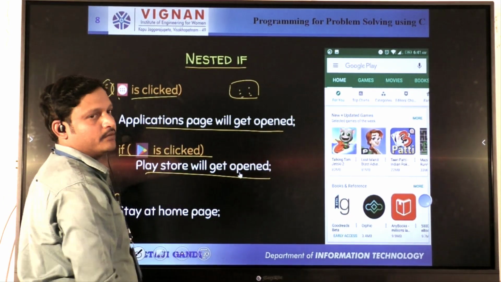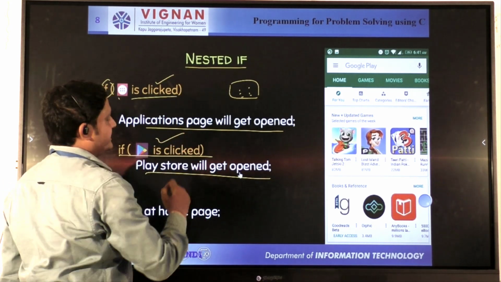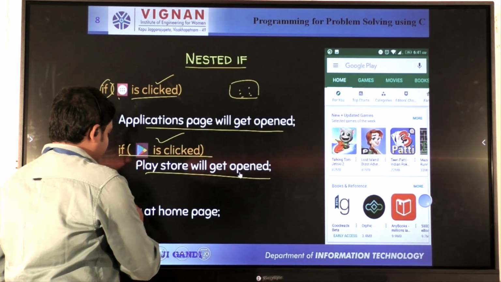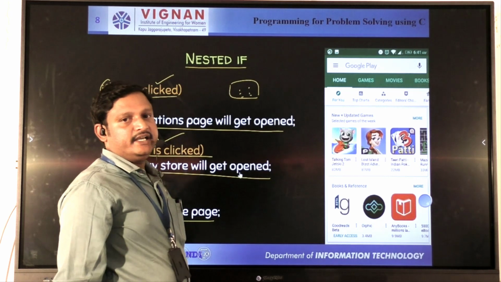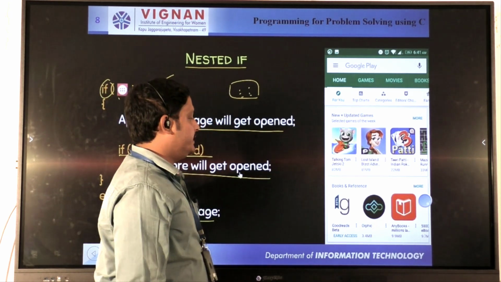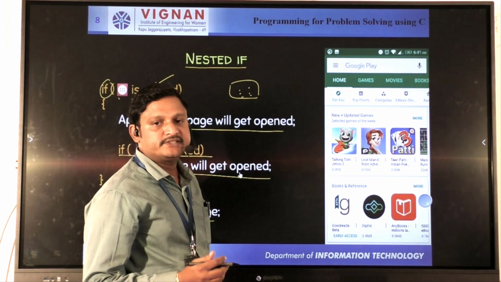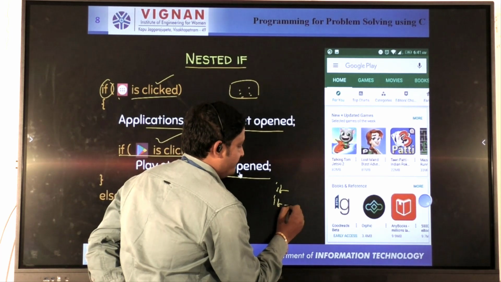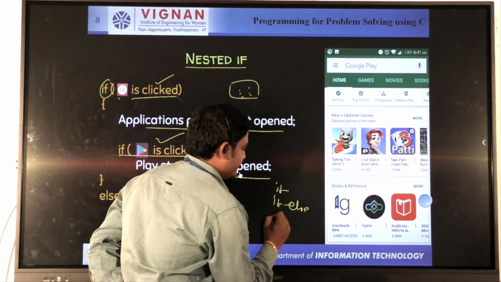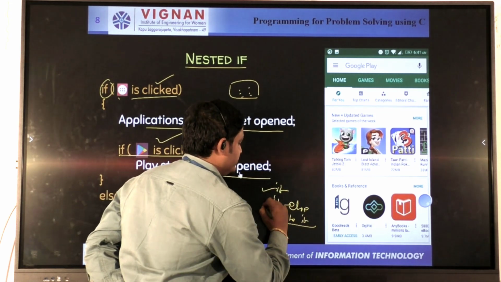So the same program you can write. The first one is the menu bar click, then the second condition is the Play Store click. Then if you do not perform these two actions, we stay at home. That is, the home page is displayed by default. This is about the conditional statements discussed till now. The first one is if else. The next one is nested if, which we also discussed.